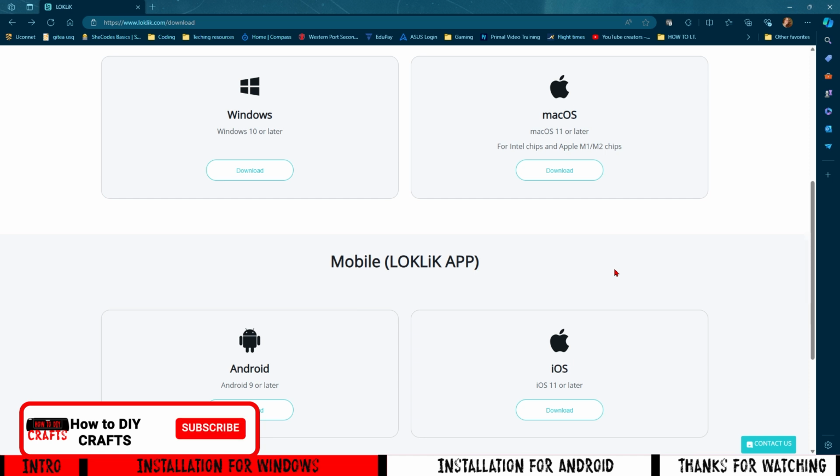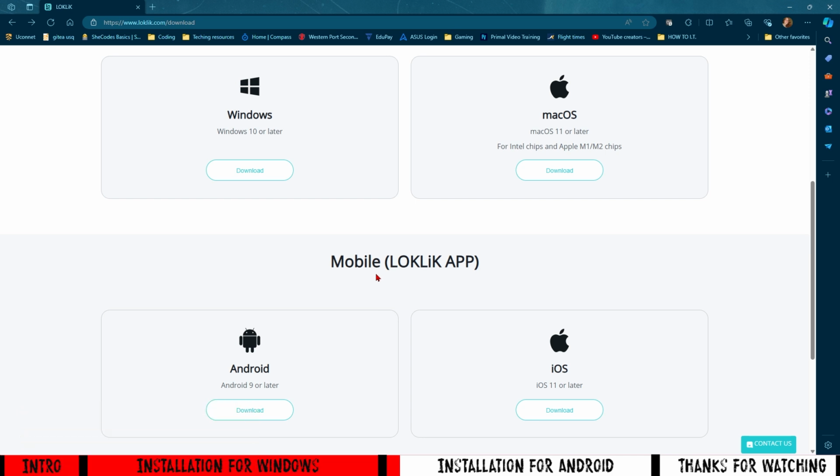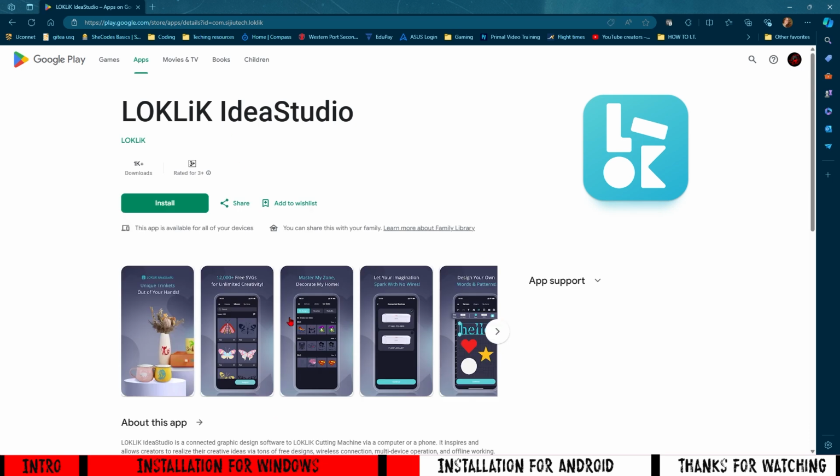Okay, so quickly I'm just going to run through how to download this in Play Store on your Android device. Now, downloading on Mac OS and iOS should be pretty much very similar. So if we go to Android and we press download, it's going to bring up the Google Play Store.